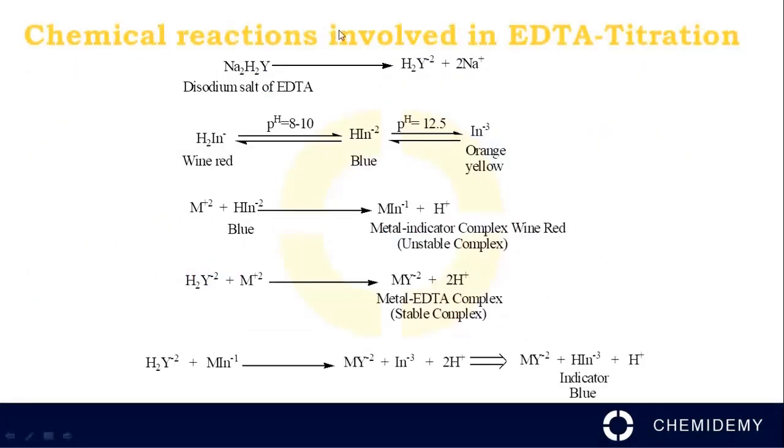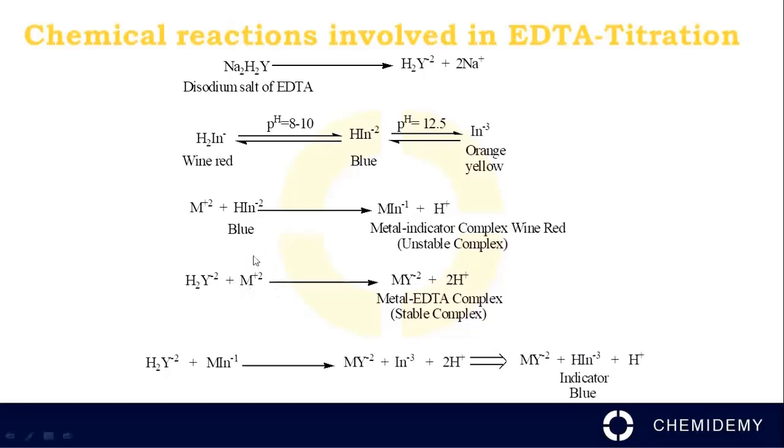Chemical reactions involved in EDTA titration. The disodium salt of EDTA is represented by Na2H2Y. It can be written as H2Y^2- plus 2 Na+. We know that an indicator gives different colors at different pH. When hardness producing metal ions react with the indicator to form a metal-indicator complex, it is a wine red unstable complex.